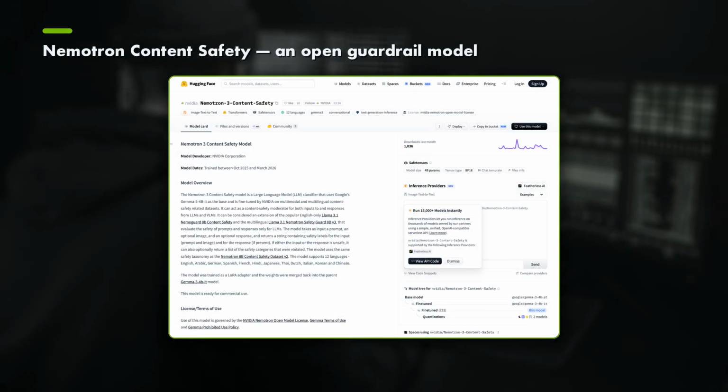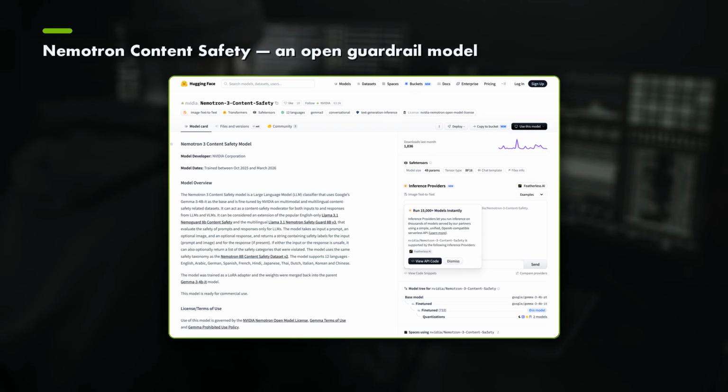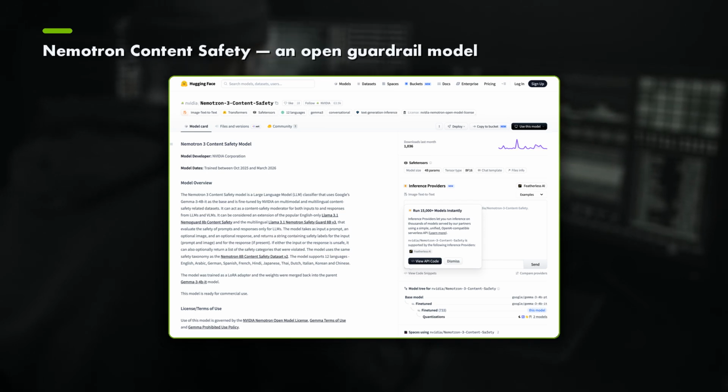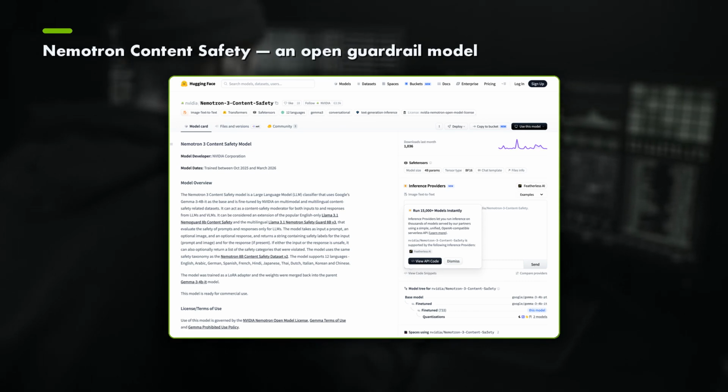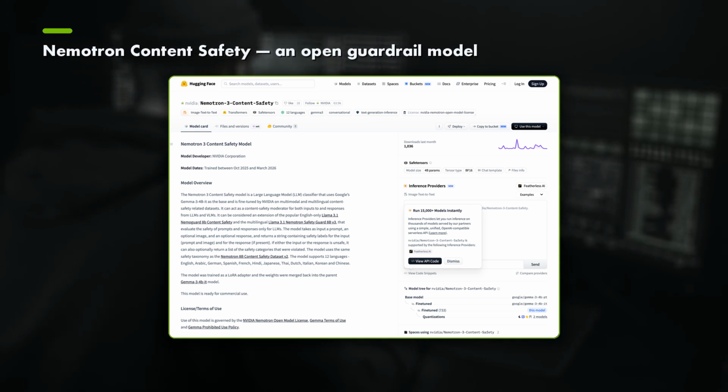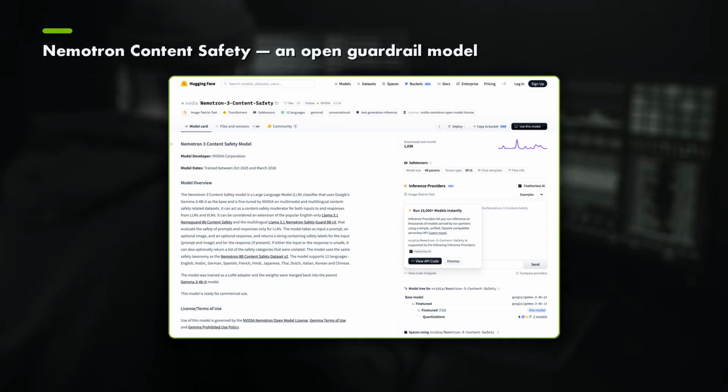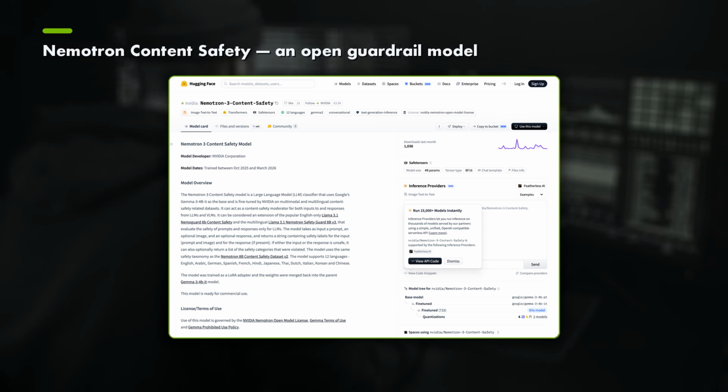That bouncer is a guardrail model, and this is NVIDIA's Nemotron Content Safety. It's a specialized classifier whose only job is to judge safety. It reads a message from a user or from the AI and decides, is this safe? Or does it cross a line? It works across a dozen languages and even on images, not just text. You place it around your main model, checking what goes in and what comes out in real time.